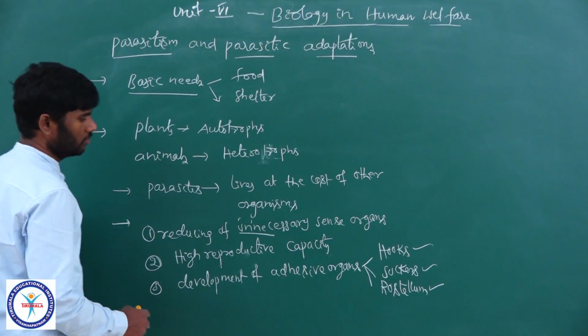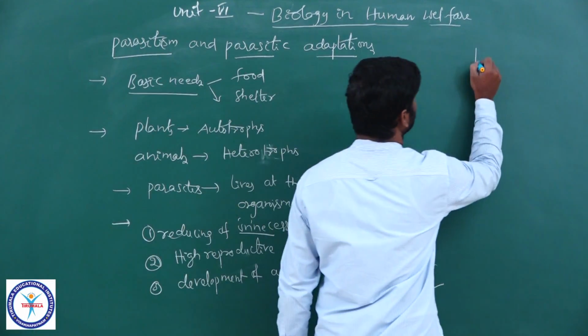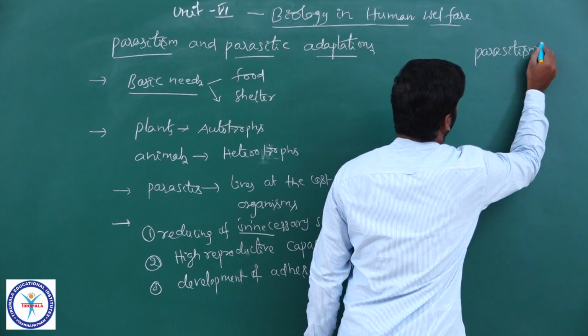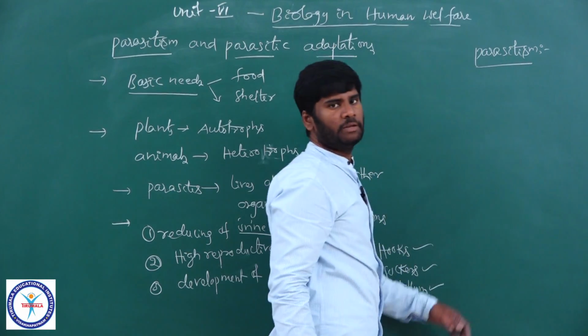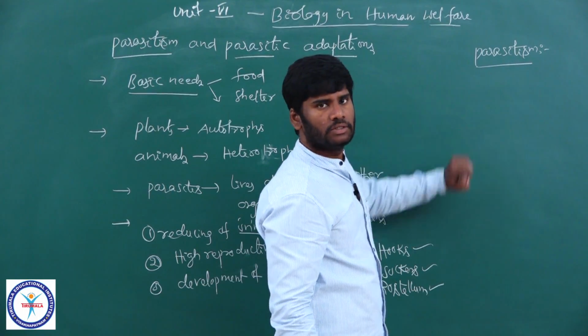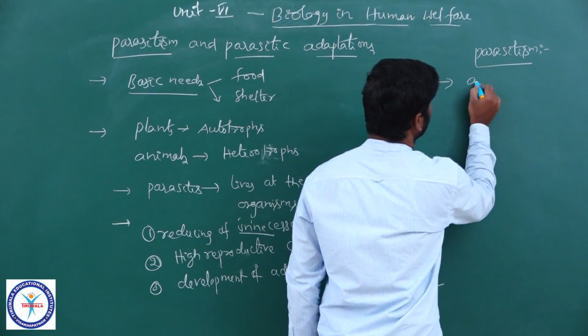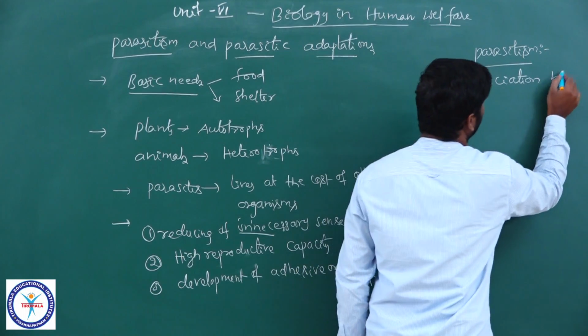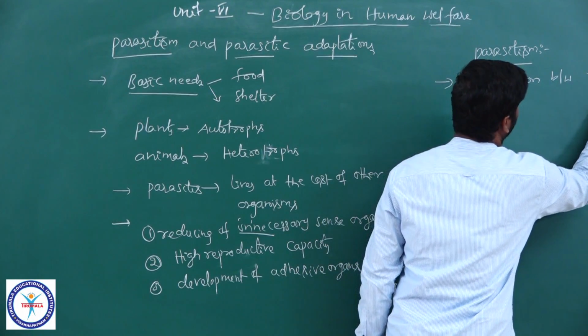Now, what is meant by parasitism? Parasitism is an intimate association between two different organisms.